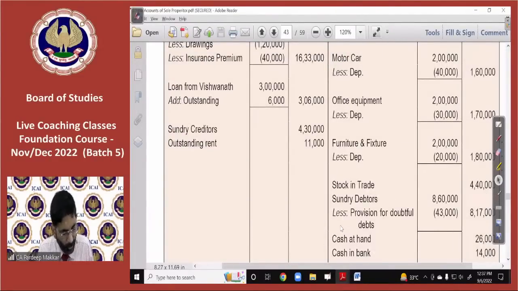Kunal asks, can I show working notes first, then start preparing accounts in the exam paper? It is better to give working notes at the end. It is always fruitful. Tell me the 9th MCQ, sir. Okay, now I will take the 9th MCQ also. Question number 9th. Yeah.